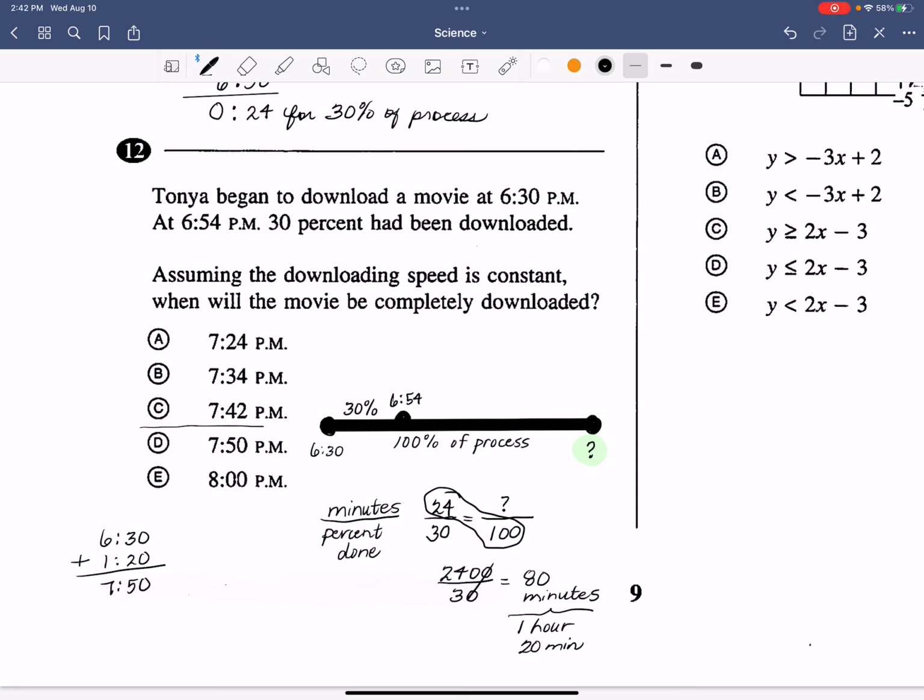So I'm liking answer D for that one. That's a good question. A lot of places to mess up, but I like that one. So to go back to the answer on your picture, you would finish at 7:50, assuming that this process remained constant, and it told us that it did. So the line didn't do this. The line was straight, and you can rely on the proportion.